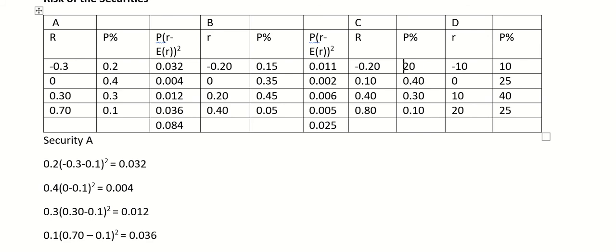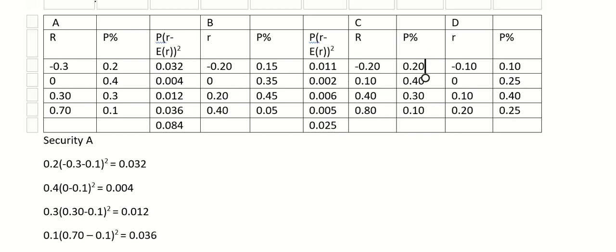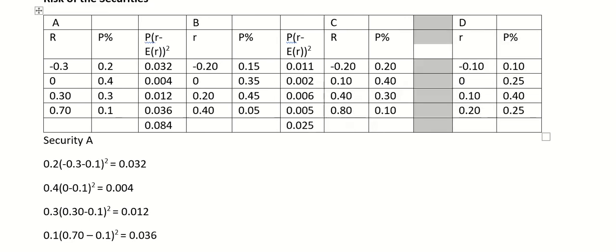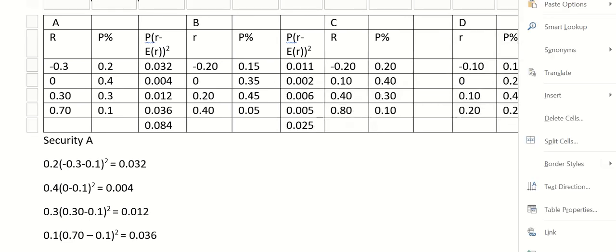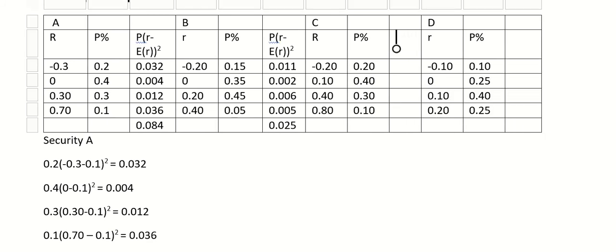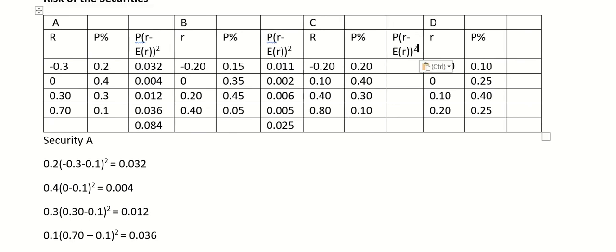First, I'm changing everything into decimals. So I'll just change it for security D also. So here we are.